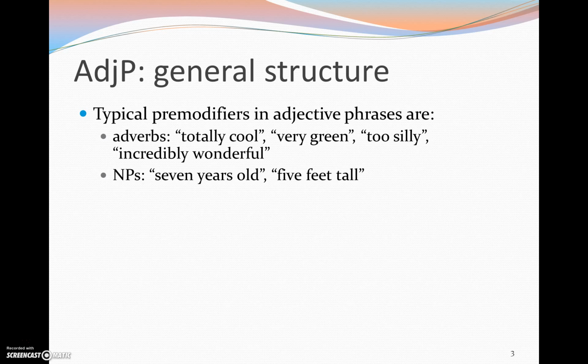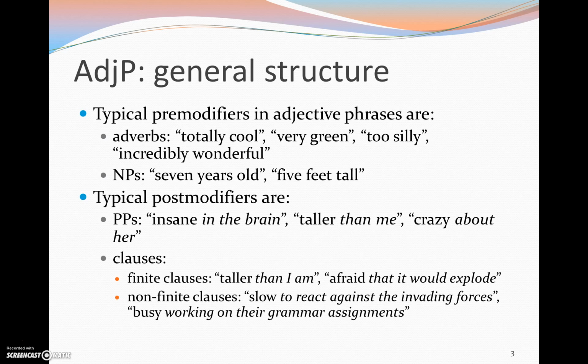Typical post-modifiers are preposition phrases, but also clauses. And we can have both finite clauses and non-finite clauses in the post-modifier position. Remember that finite clauses have a verb which is inflected for person, number, and tense, and they'll also have a subject. So in "taller than I am," we can see that "am" is finite and we have the subject "I."